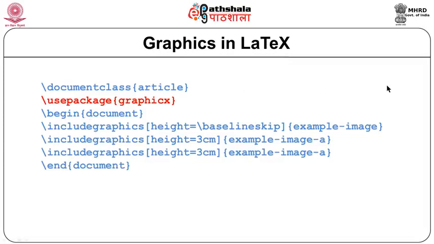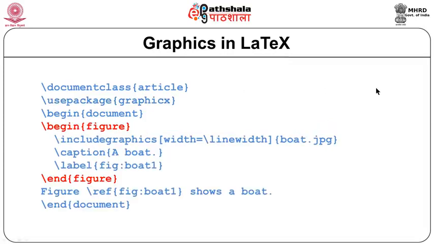Let us see one more example. Here we are specifying the line width, image is port.jpg. We can provide caption, we can provide labels. So, by providing label, we can refer to this image within our text. We can refer like this, that figure fig boat shows a boat. So, this is the reference.